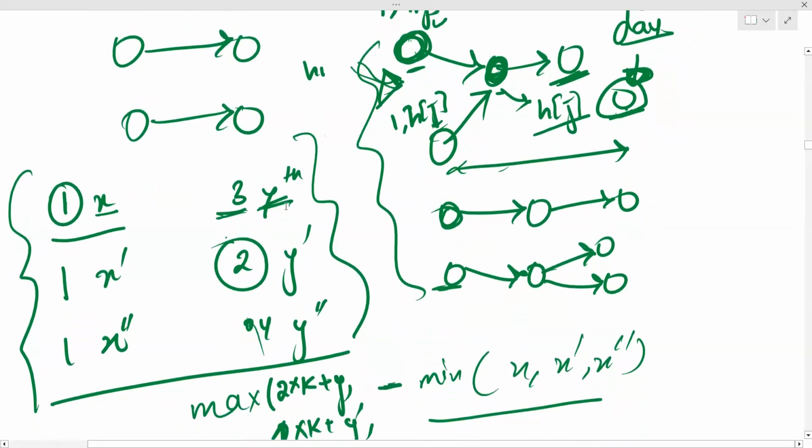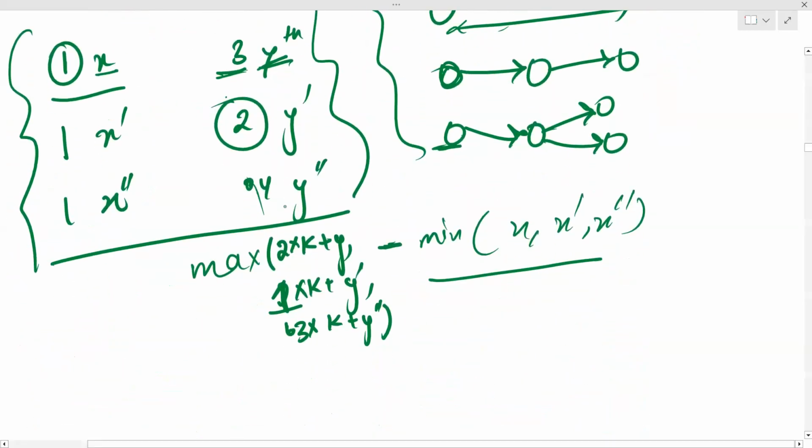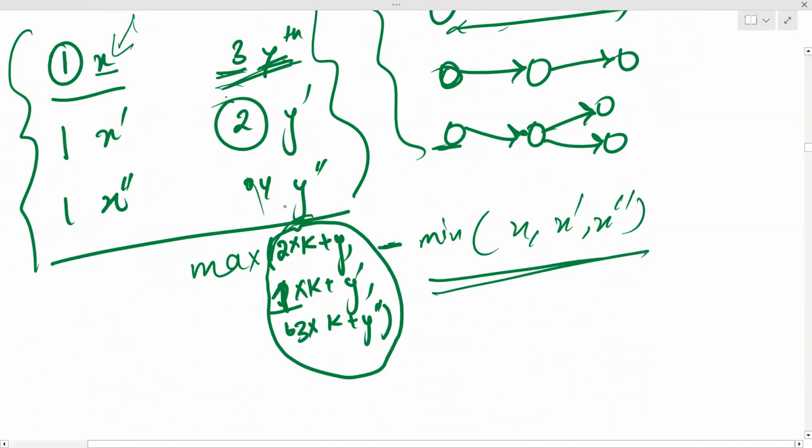So for each component you'll get information like, if you start this component at this point, you'll be able to complete all the quests present in the current component at this hour. So technically your answer should be the maximum time that you're ending the component's quests at, minus the minimum time that you're starting at, right? And why is this 2 times k? Because if you're completing this quest on the third day, technically 2 days have completely passed. If you subtract these 2 times, you'll get the time that has elapsed since you started and when you ended all the quests, right?